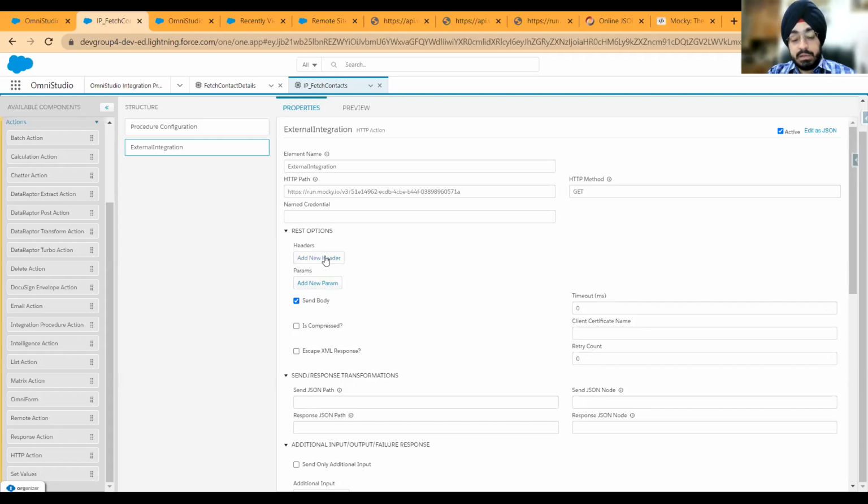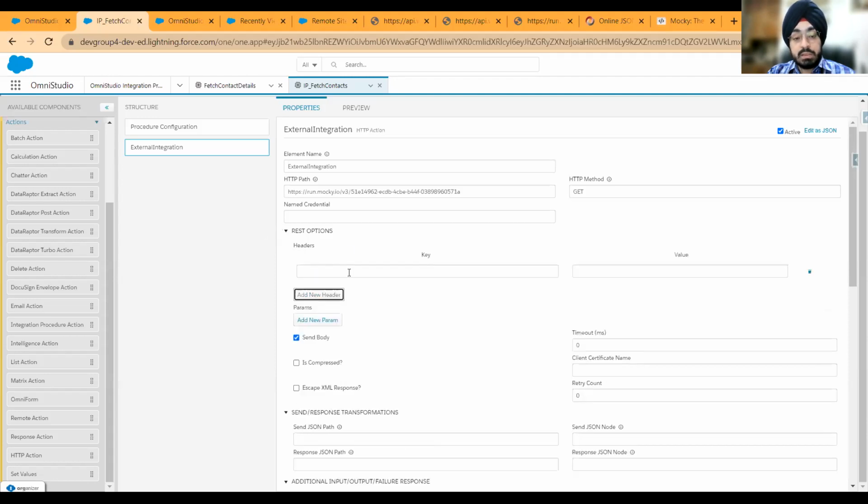What are the kind of headers that you want to add? So if I want to add a header here, let's say content type is application/JSON. A lot of you might be confused. Hey, what is this? What is content type, right?